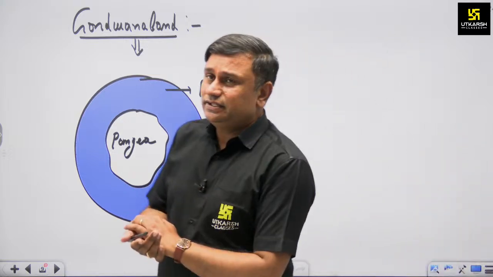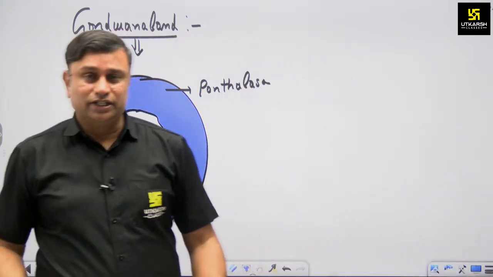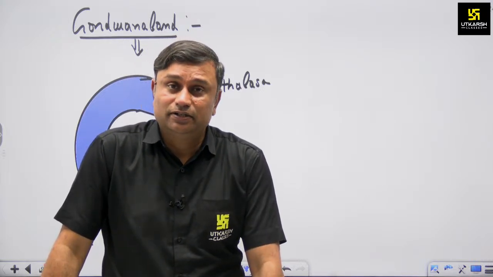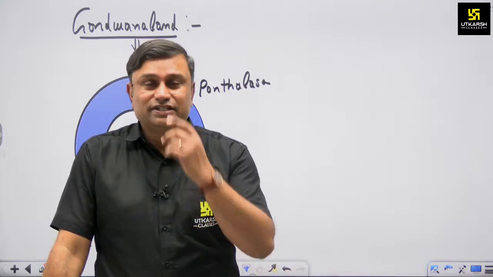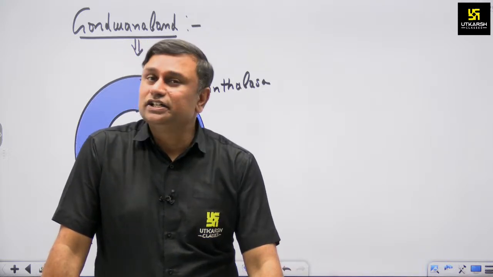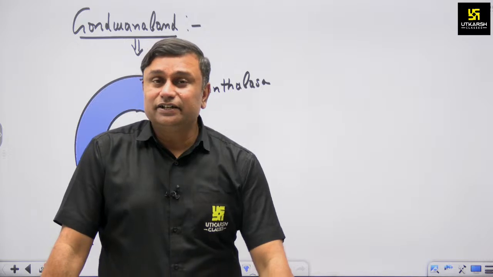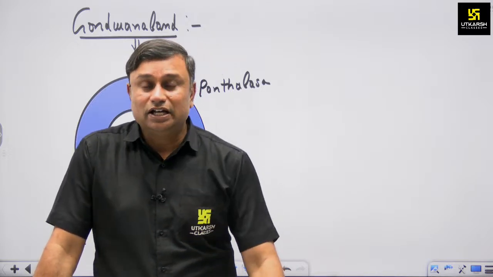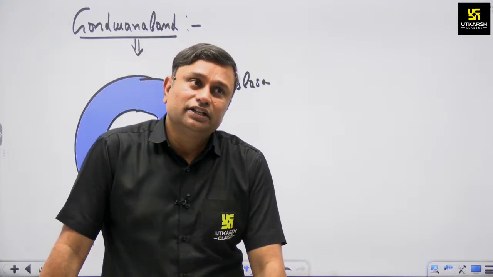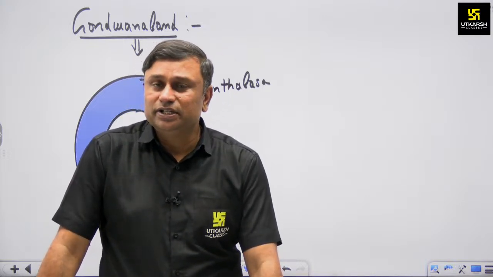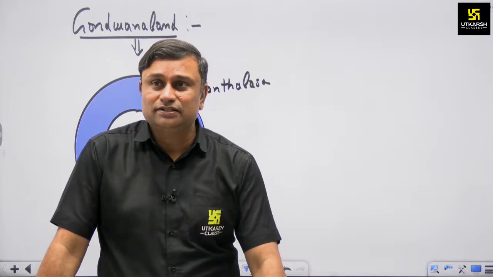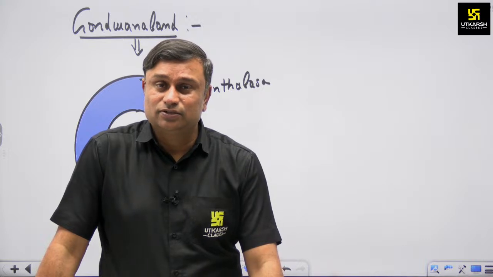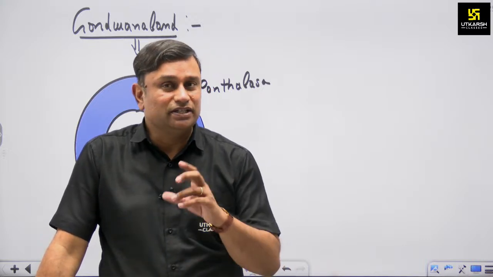Actually, there is a theory which was propounded by Alfred Wegener in the year 1912. The name of the theory is the Continental drift theory. In this Continental drift theory, he propounded that during the Carboniferous period, around 350 million to 280 million years back, there was a land mass, and this land mass is known as the Pangaea landmass. And this landmass was surrounded by Panthalassa.